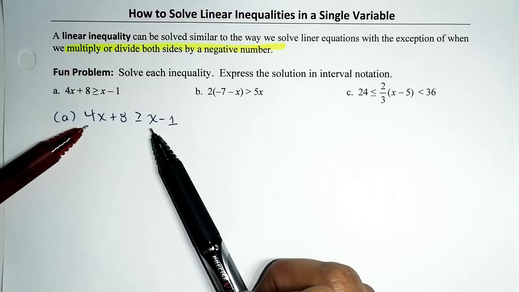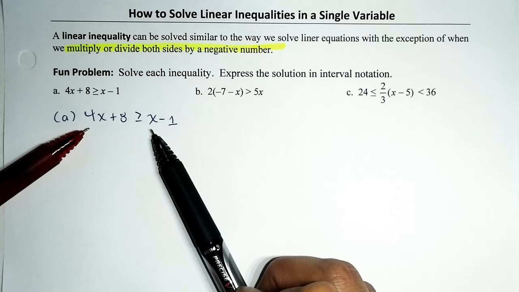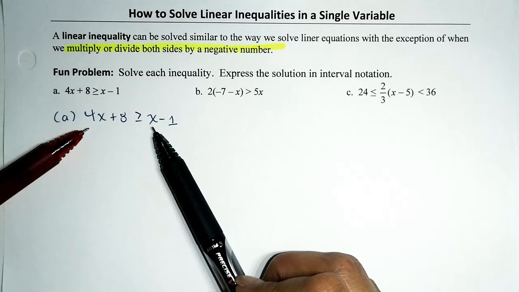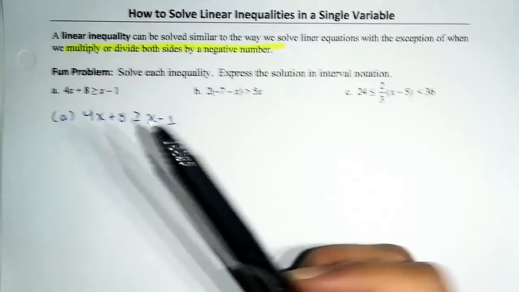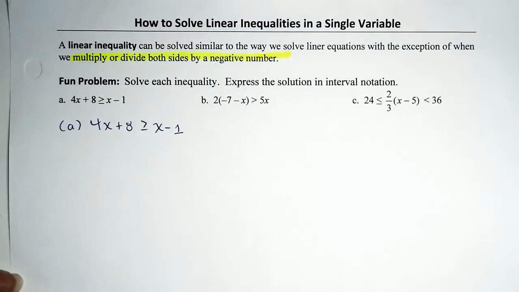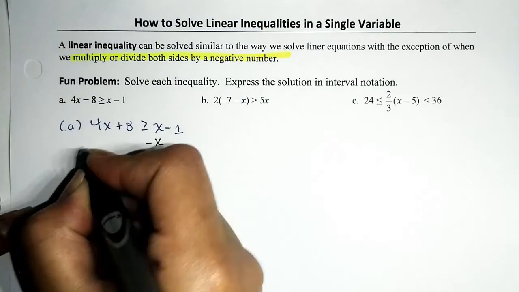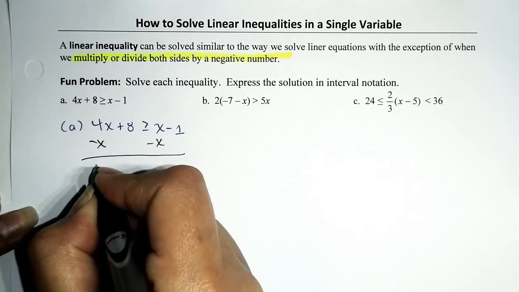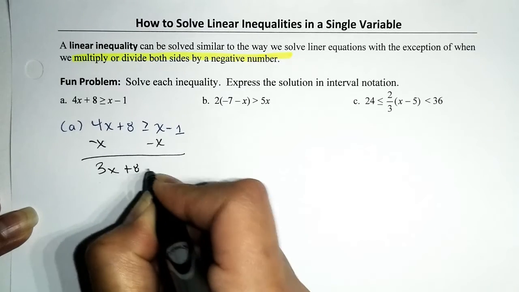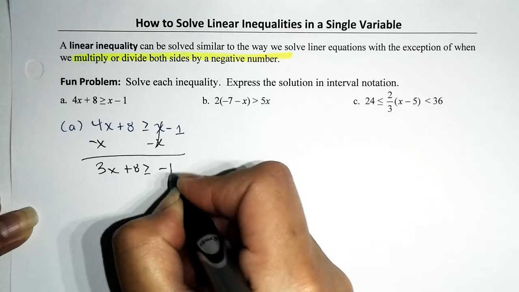It would be nice if we had them on the same side. I'm not a mind reader, but I'm going to try my best. I'm going to go ahead and move the x so that we can have positive coefficients. So if you choose to subtract x from both sides, this is how it's going to go down. That will leave us with 3x plus 8 is greater than or equal to negative what?